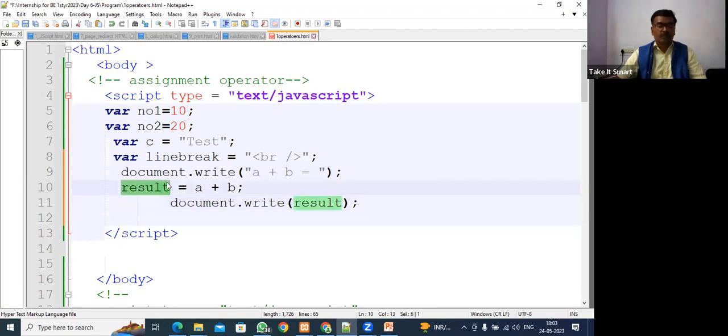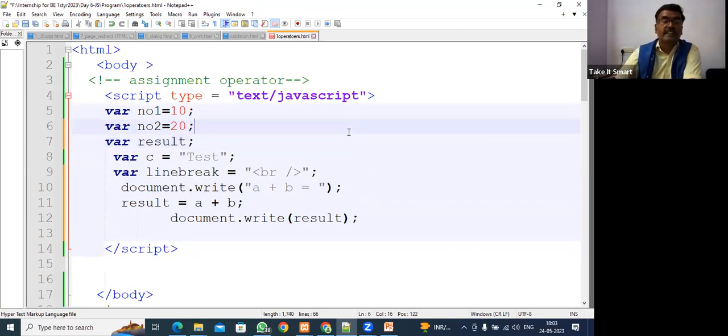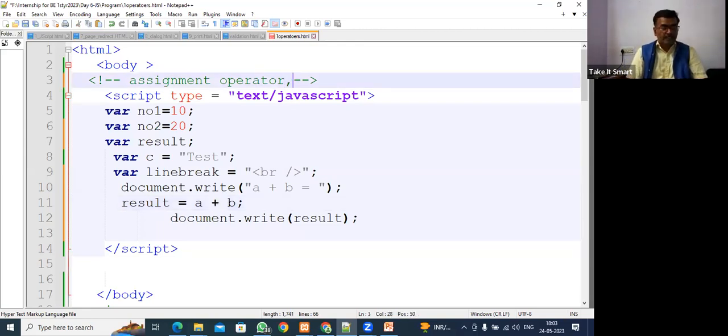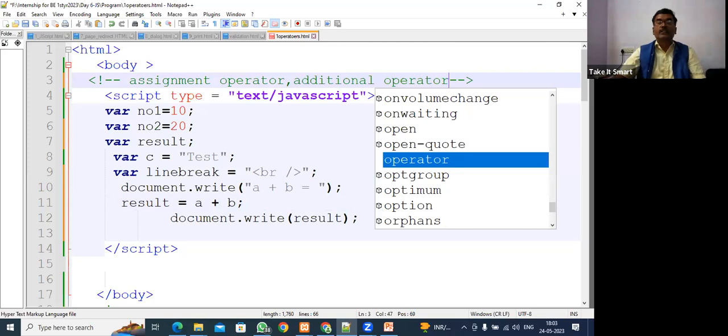Result we can declare also. So how can we declare it? var result, and I terminate, without assigning any value. In result, I am going to add using this. This is the addition operator.